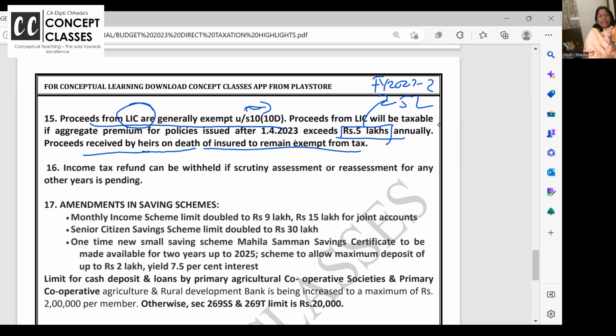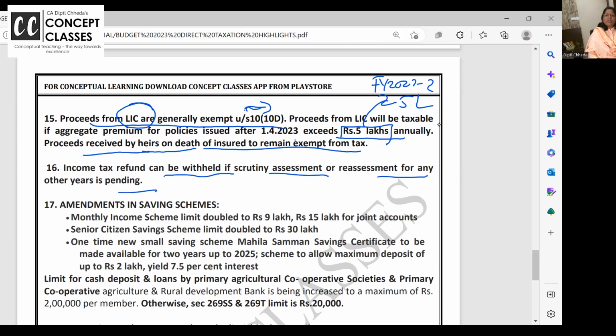So, there was no correlation. Now they are saying refund can be withheld if scrutiny assessment or reassessment for any other year is pending. The assessing officer can say Dipti Chheda's case has gone for scrutiny and she may be liable to pay more demand notice, and then she will pay or not. Better, last year's demand you keep on hold. Okay? They're doing this practically.